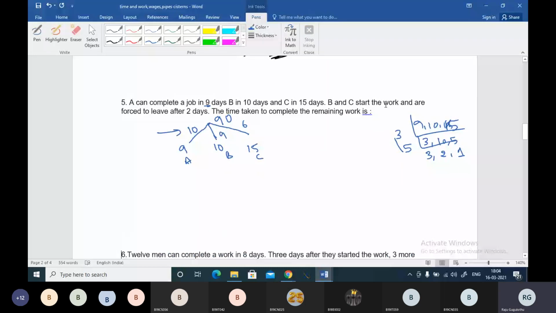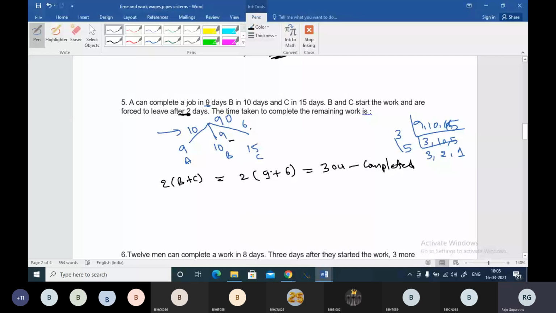B and C start the work and are forced to leave after 2 days. So B and C worked for 2 days here. Clearly B and C worked for 2 days, right? So when B and C worked for 2 days, B will be making 9 units and C will be making 6 units, boss. So 9 plus 6, 15, 15 into 2, 30 units of work completed by B and C. You have to accept this point as per the question.